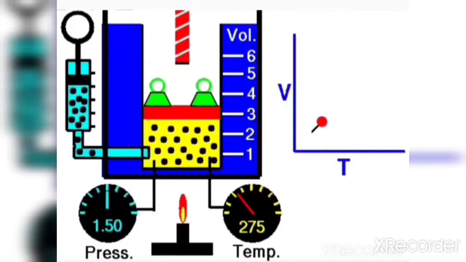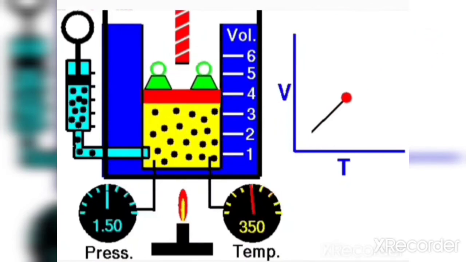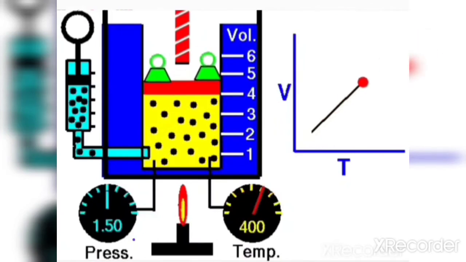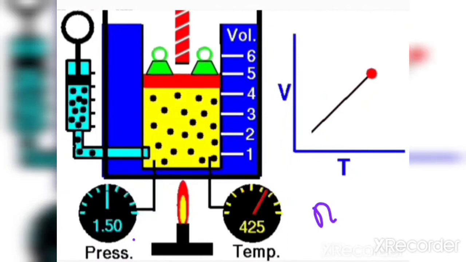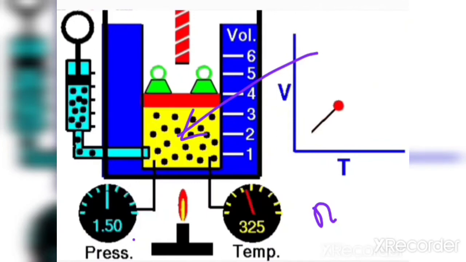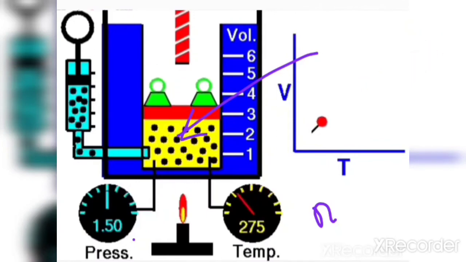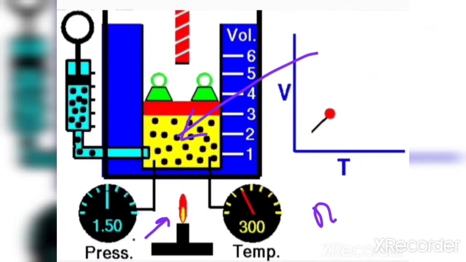The relation between the volume and the temperature, at a constant pressure and a constant amount of gas, n, can be easily understood by this visual. In this visual, you can see a cylinder in which the gas molecules are present. When the temperature is increased, the volume is also increasing.